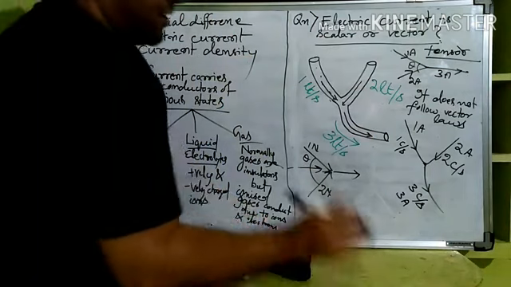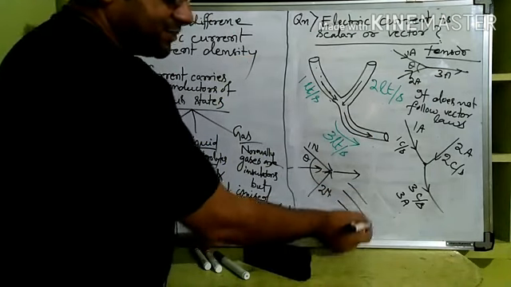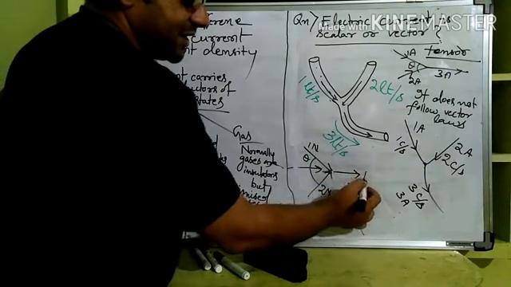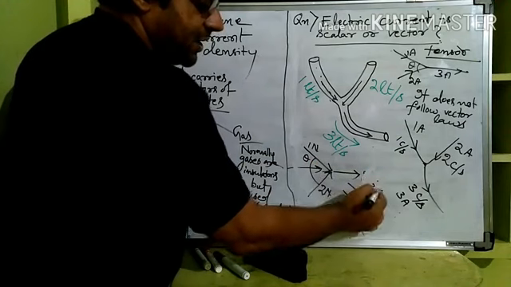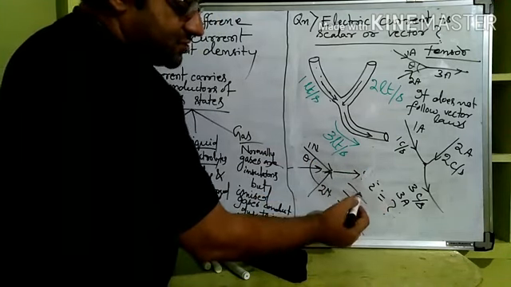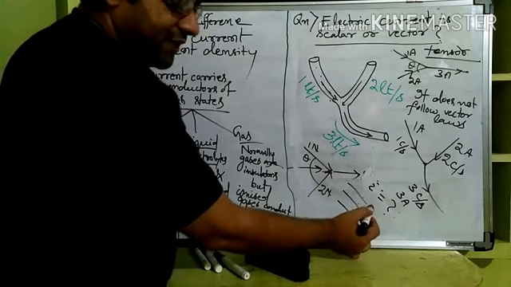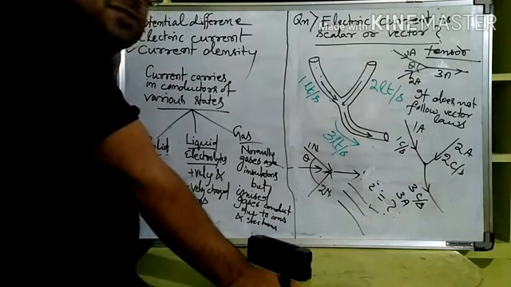However, in multiple choice questions, if you get scalar, vector, none of the above, and the question is what is electric current, or simply I, what is electric current? That's the question. And in the options you have scalar, vector, none of the above. Then scalar will be the right answer. Electric current is not a vector.